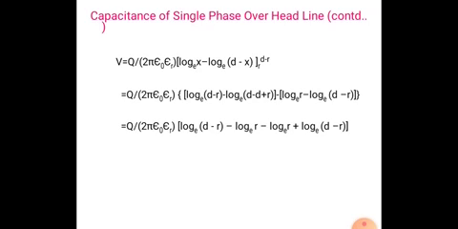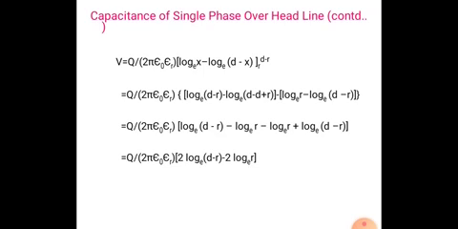So minus log r minus log r, and log (d minus r) plus log (d minus r), giving Q by 2 pi epsilon into 2 log e (d minus r) minus 2 log r.